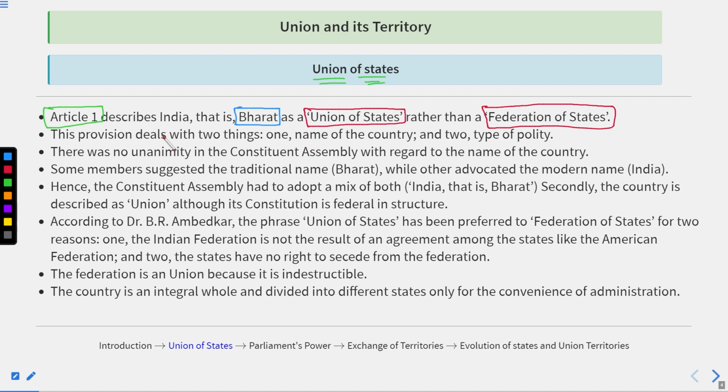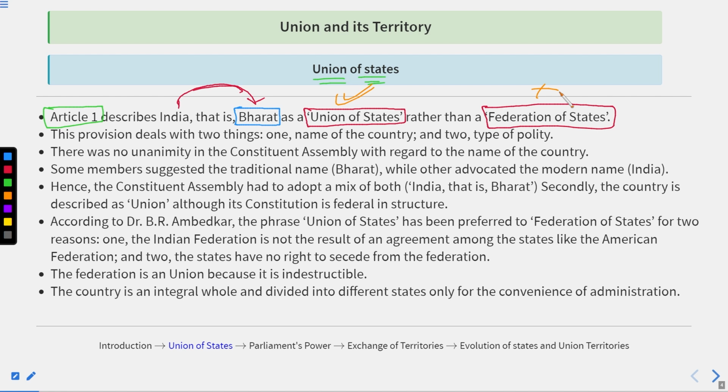Name of the country means that we call India, which is Bharat. And the type of polity, or political structure, means that India is a union of states, not a federation of states. What is the difference between the two, I have explained in detail.